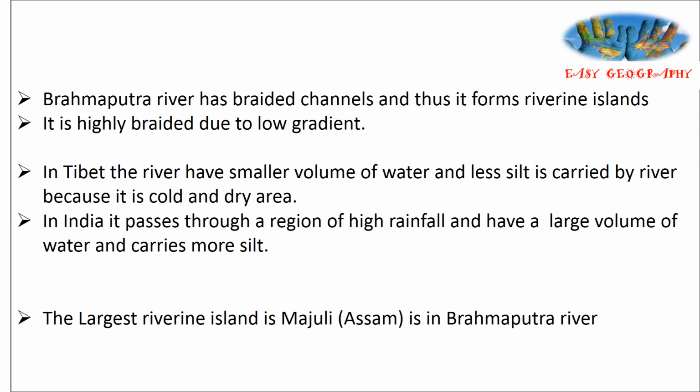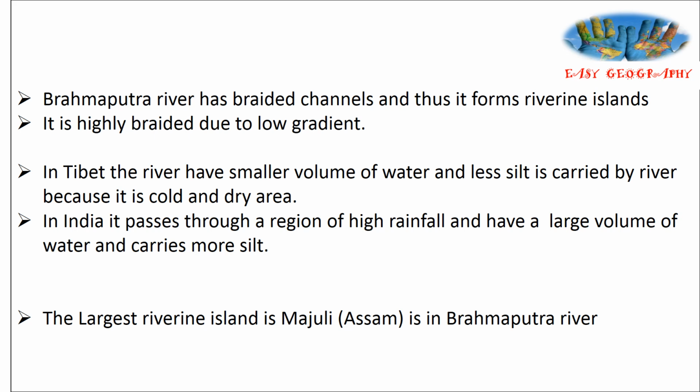Brahmaputra river has braided channels and thus it forms riverine islands. Braided means a network of tributaries. So many tributaries are there, and in between the tributaries riverine islands may be formed. And it is highly braided due to the low gradient. The Himalayan rivers and the Brahmaputra river form riverine islands because of their braided channels. And here the reason is that it passes through a high rainfall region with a high volume of water. If it is passing through high rainfall, it has a large volume of water and thus it carries more silt, more sediments. And that is not a reason for the formation of riverine islands.